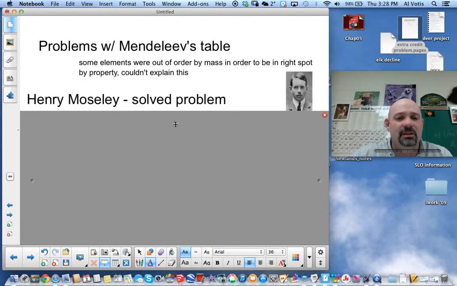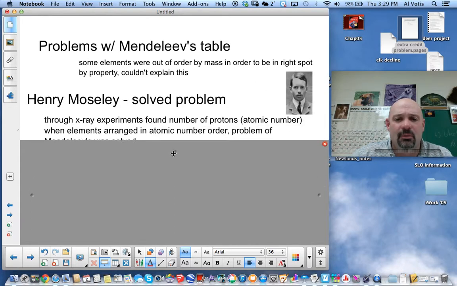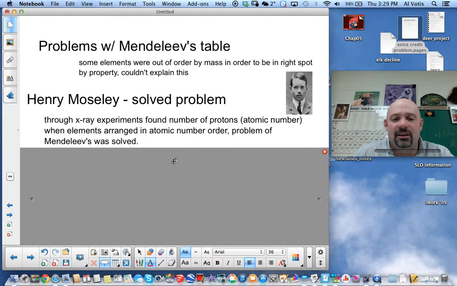Well, that was discovered and explained by a scientist in the early 1900s by the name of Henry Moseley, an English scientist. He solved that problem. He's the scientist, and we've talked about him once before, who found out the number of protons in the atom, which we call the atomic number. When we arrange the elements in atomic number order, that problem of Mendeleev's elements being out of order takes care of itself.